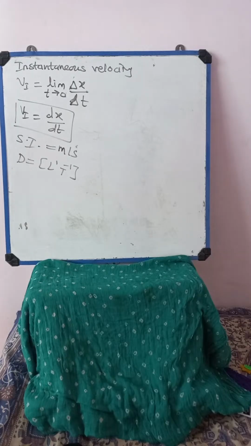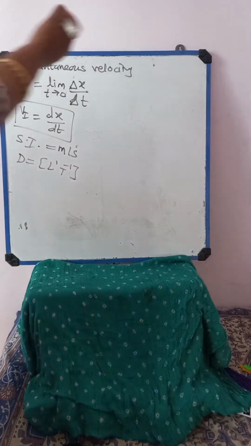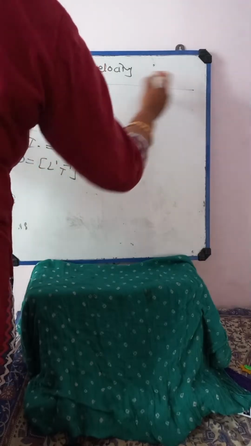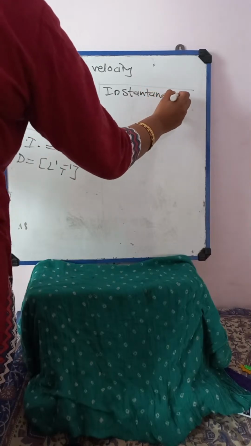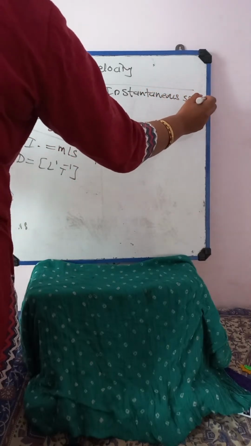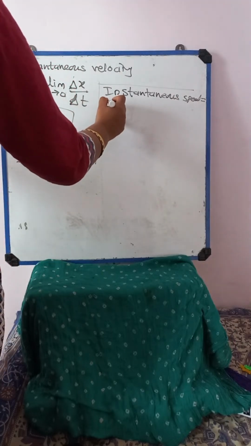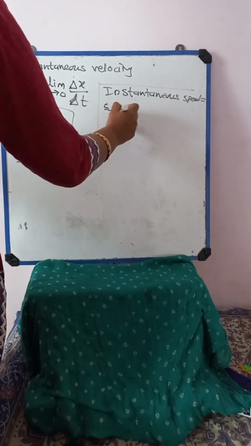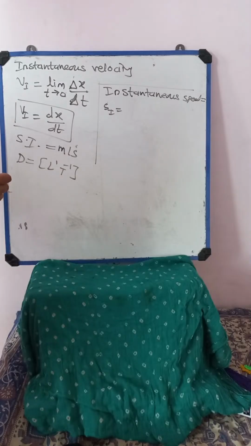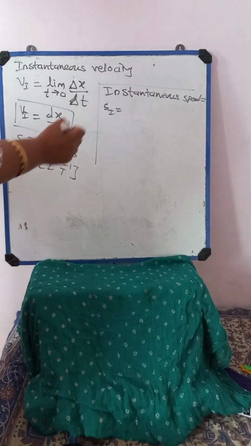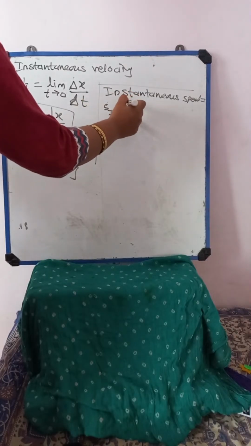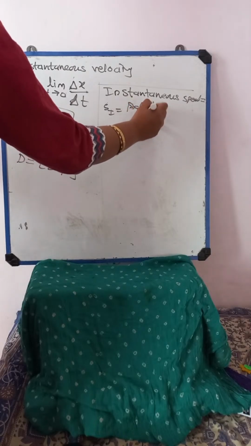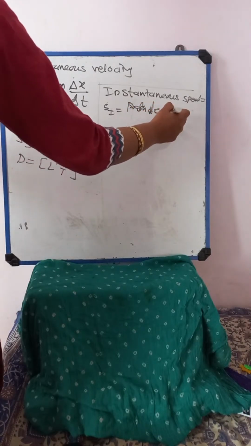Now what do you mean by instantaneous speed? Exactly the opposite. So I will make a note over here, instantaneous speed. Instantaneous speed is nothing but what? How can we write instantaneous speed? Instantaneous speed refers to the magnitude of velocity, that is the path length over a time.